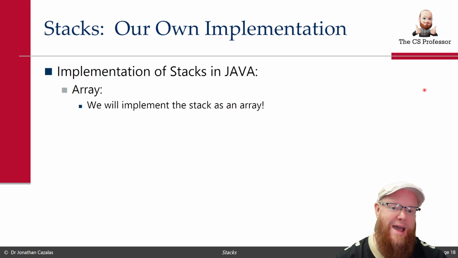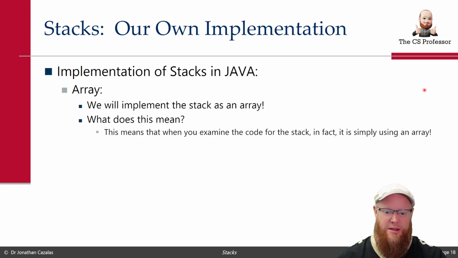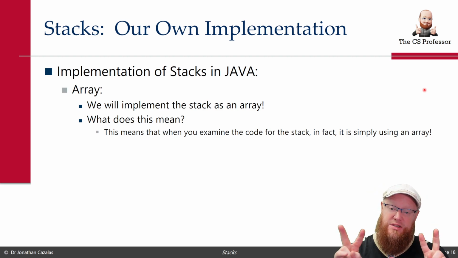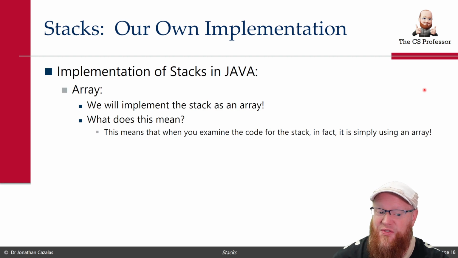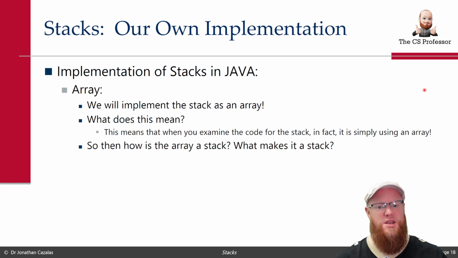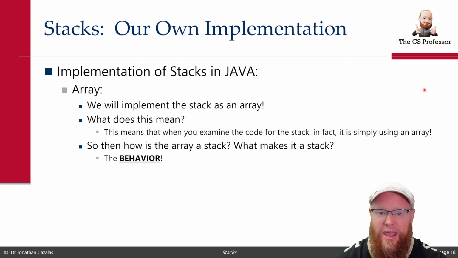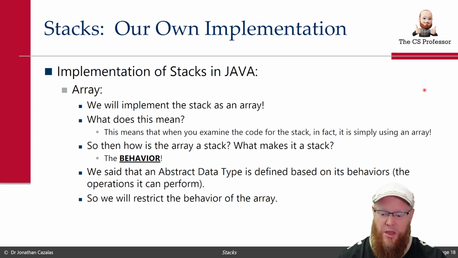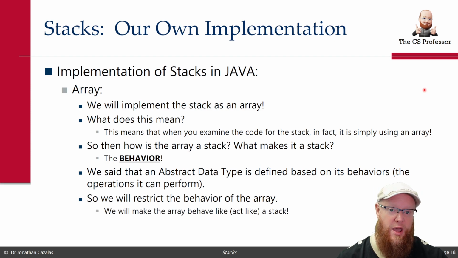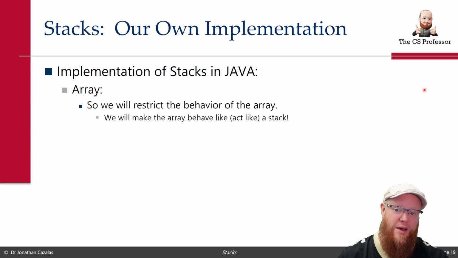When we implement a stack as an array, what does this actually mean? This means when you look under the hood, when you actually examine the code for this stack data structure, you really just find an array. So then how is this array a stack, or what makes it become a stack? The answer is the behavior. Remember that definition of abstract data type? It's a data type that is defined based off of its behavior. So we're going to restrict, that's the key word here, restrict. We're going to restrict the behavior of the array, and we're going to make it behave like a stack.